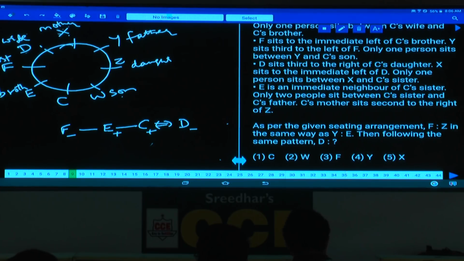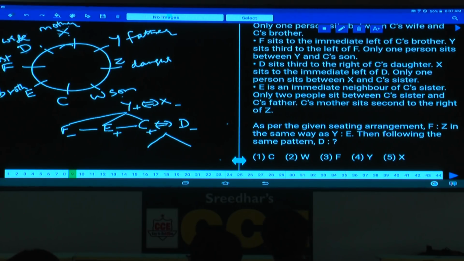And now this C is having a mother and father. Father is Y, isn't it? And mother is X. Now these three persons are the children of X and Y. And again, this person is having two children. Who are those two? W is the son and Z is the daughter. Clear? This is the final family tree.